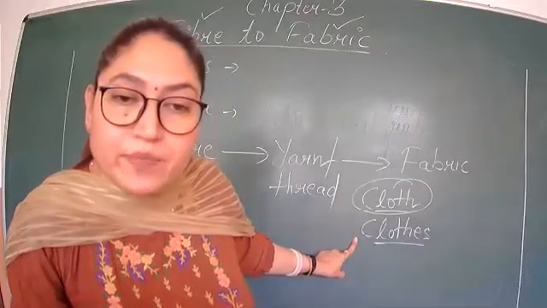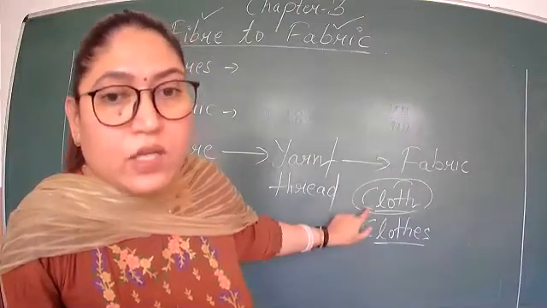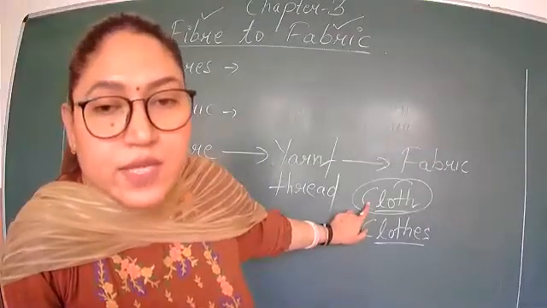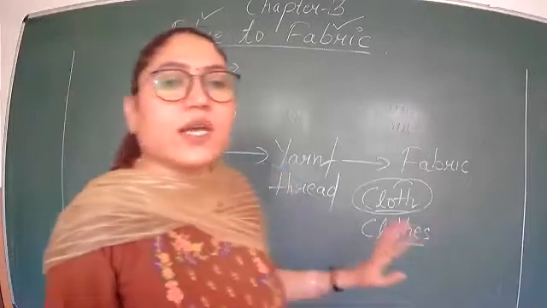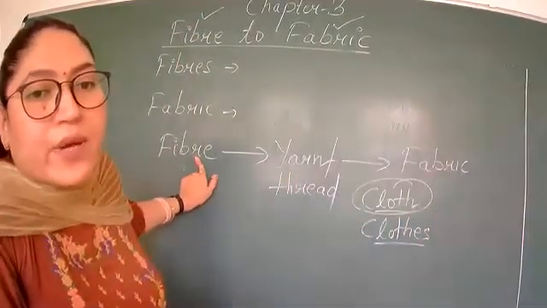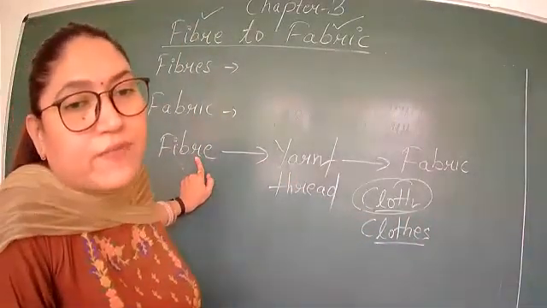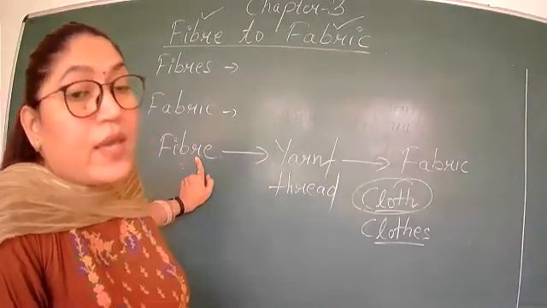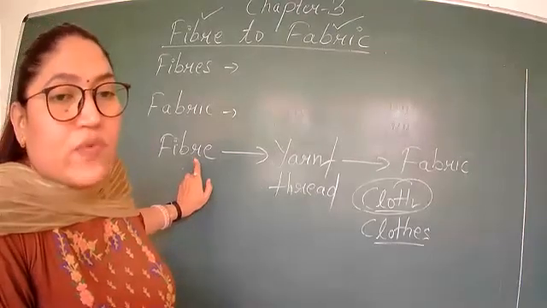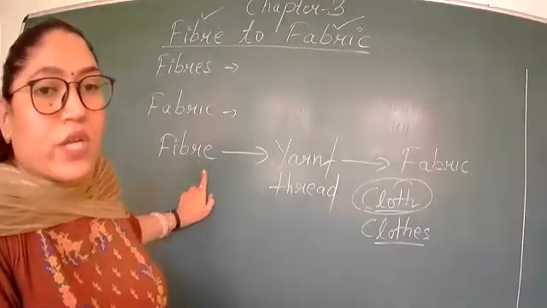Okay, so cloth is unstitched, and clothes are the stitched garments that we wear. Clear? Cloth and clothes. Cloth is unstitched, clothes are stitched. I hope it's clear. So this you should know. Fibers are the smallest structures, very fine thread-like structures which are obtained from the plants. Okay, these are the finest, thinnest ones. So they are twisted together.